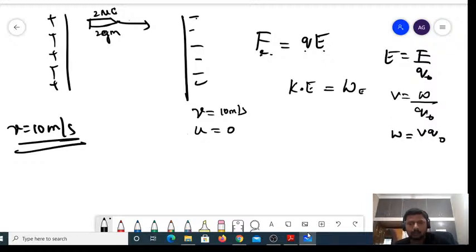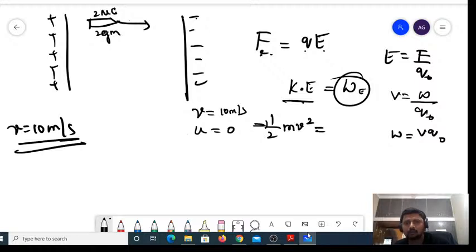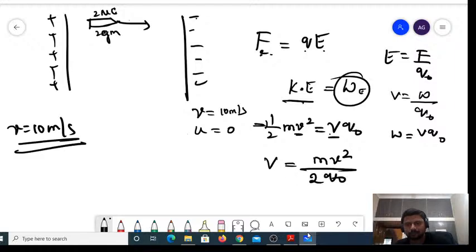This W can be replaced by the kinetic energy, half m V square, equal to V into Q naught. Don't cancel this V and V. This is velocity, this is potential difference. So I need the value of V, so V is equal to m V square divided by 2 Q naught.